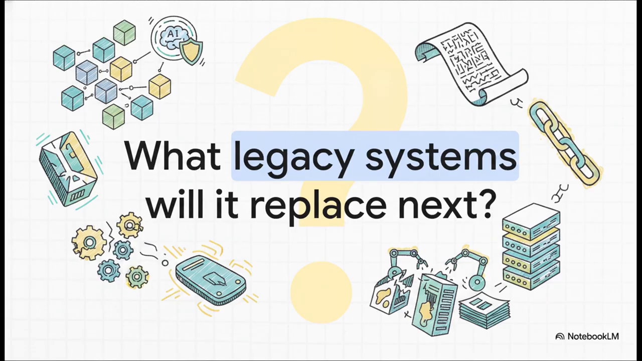So I'm going to leave you with this thought to chew on. If an AI can autonomously defend a decentralized blockchain and cryptographically prove every single decision it makes, what massive human-run legacy systems will it be replacing next?